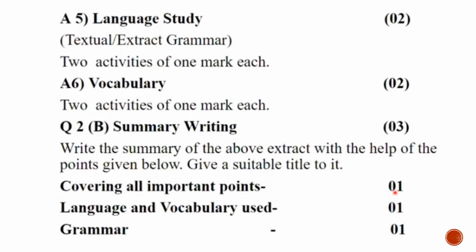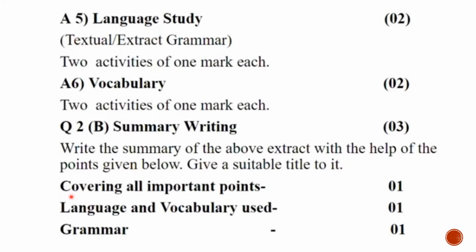You will get 1 mark if you cover all the important points and eliminate whatever is unnecessary. You will get 1 mark for language and vocabulary and 1 mark for grammar. You will not get these 3 marks if any 1 point is missing.